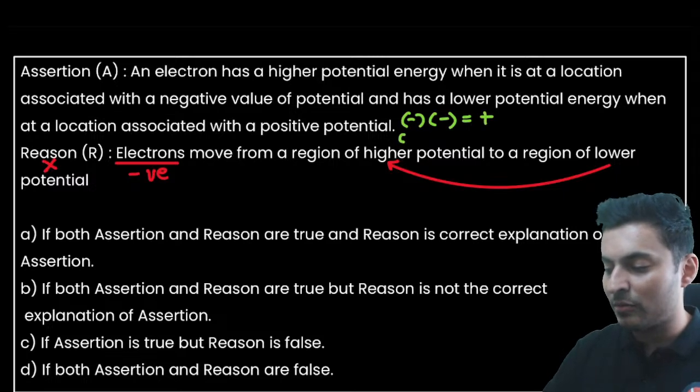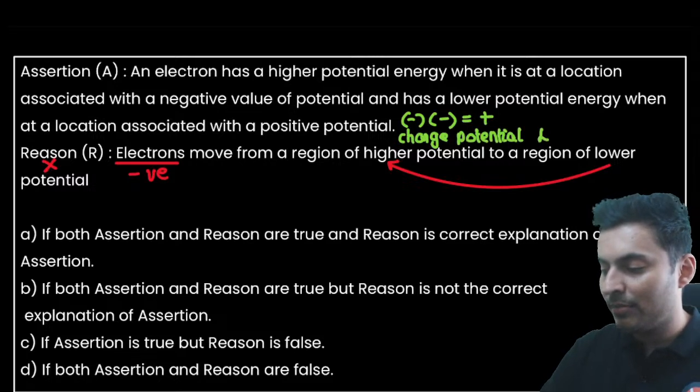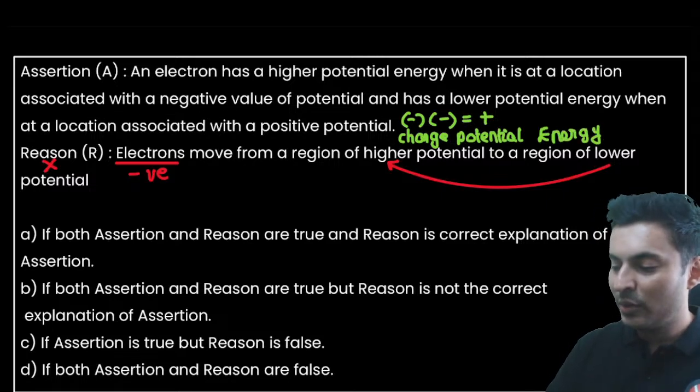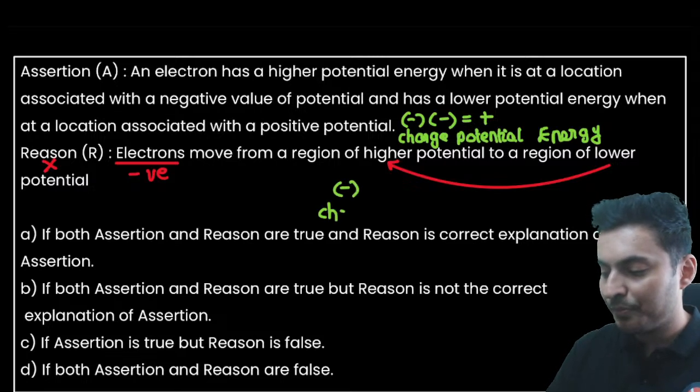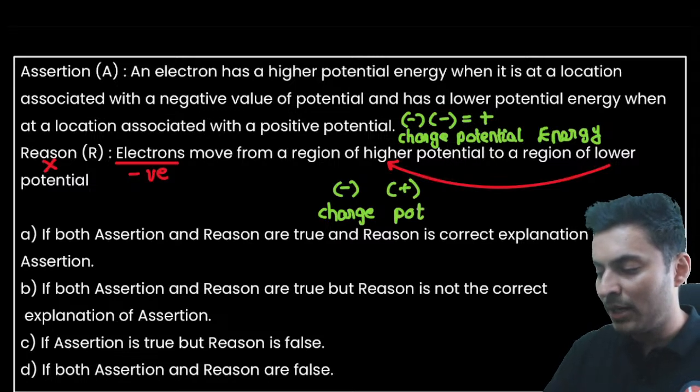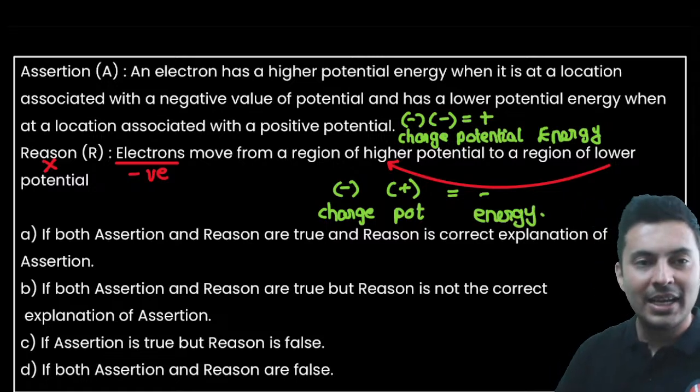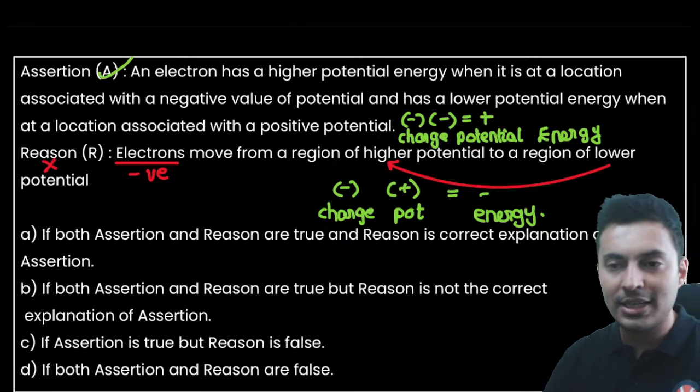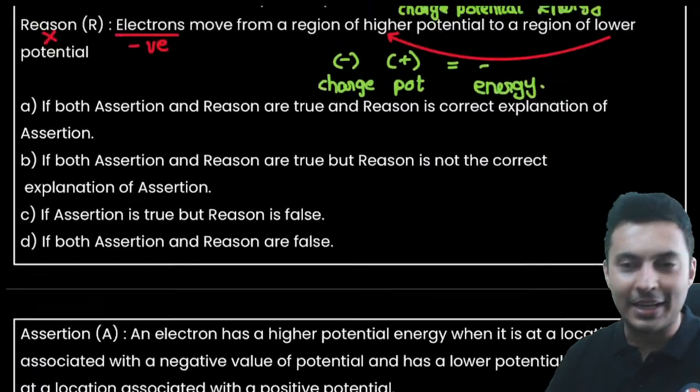So if you have a charge which is negative and you multiply it with a potential which is negative, then the energy becomes positive. So if you have a negative charge and you have a positive potential, then when you multiply it, the energy that you get will be negative. That means it is less. So hence the statement of assertion is definitely correct.